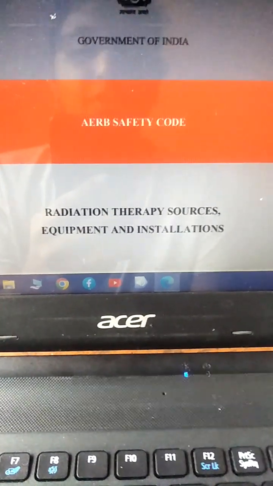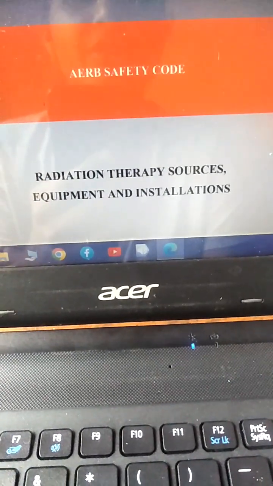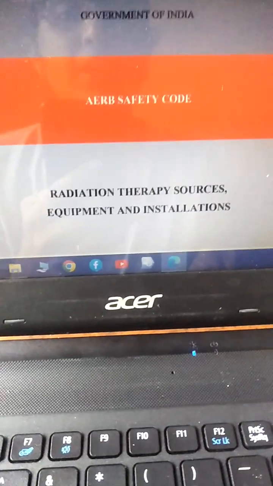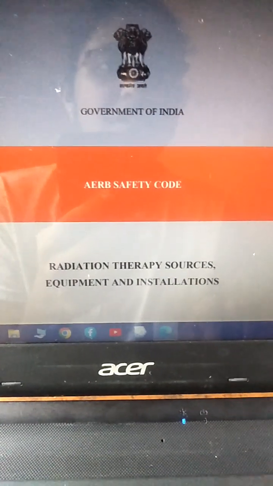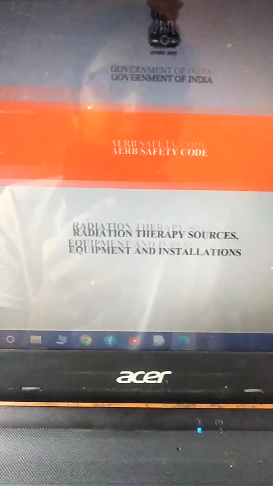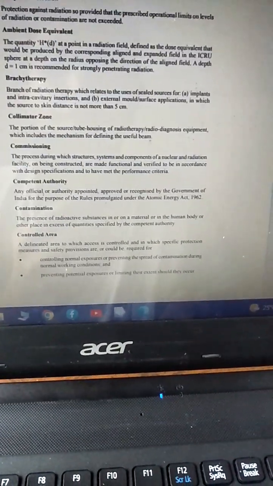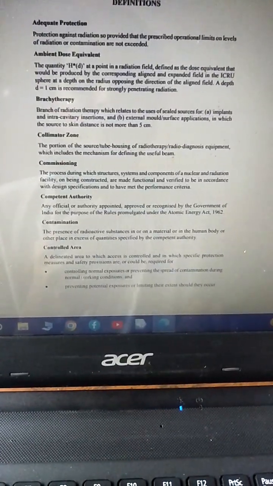Good morning to all. Today we are going to discuss the AERB Safety Code, Radiation Therapy Sources, Equipment and Installation. This is under code number AERB/RF-MED/SC-1. In this section we are going to discuss previously asked AERB examination questions from this chapter, as well as the important things we have to learn from this book.